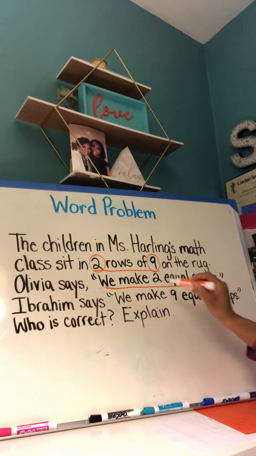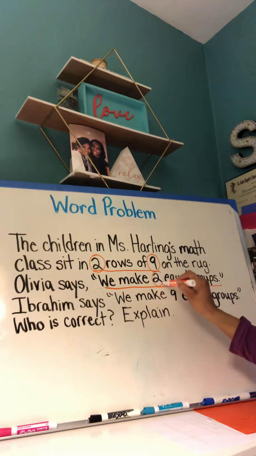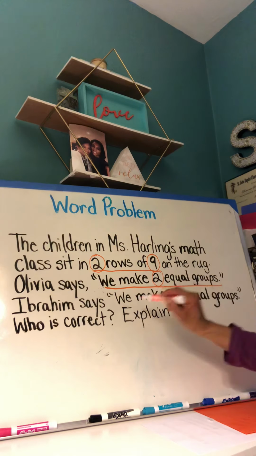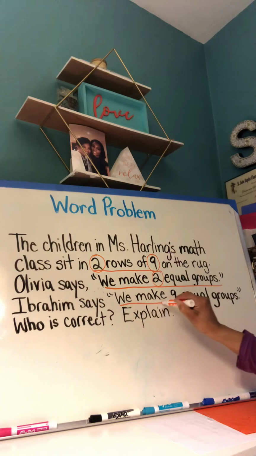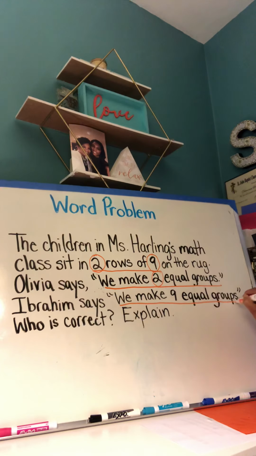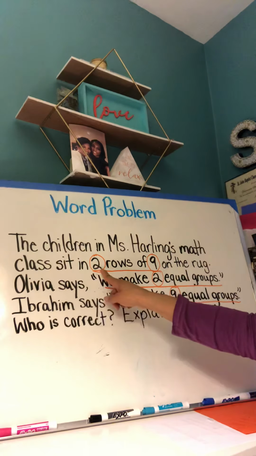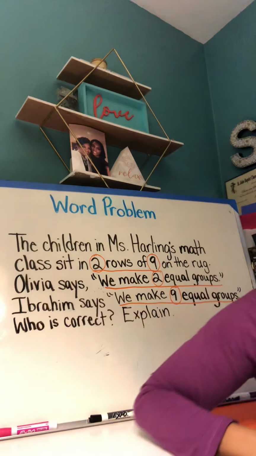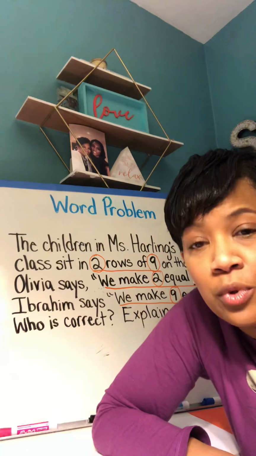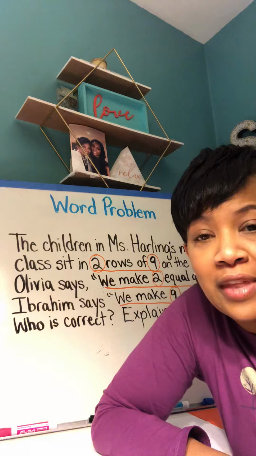2 rows of 9, and we know that Olivia said 2 equal groups. Then it goes on to say Ibrahim said we make 9 equal groups. So of course that sentence is also important, or part of that sentence where he speaks. And we're going to underline we make 9 equal groups and circle the number 9. So going back to the first sentence, 2 rows of 9. You've seen that before in other word problems. You've seen me talk about that in class.